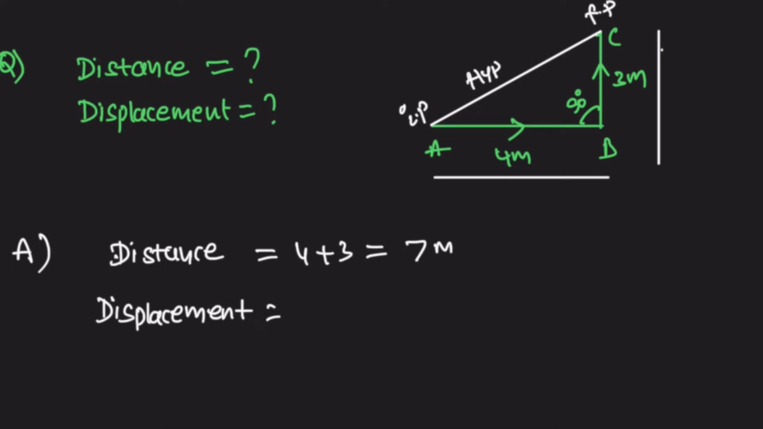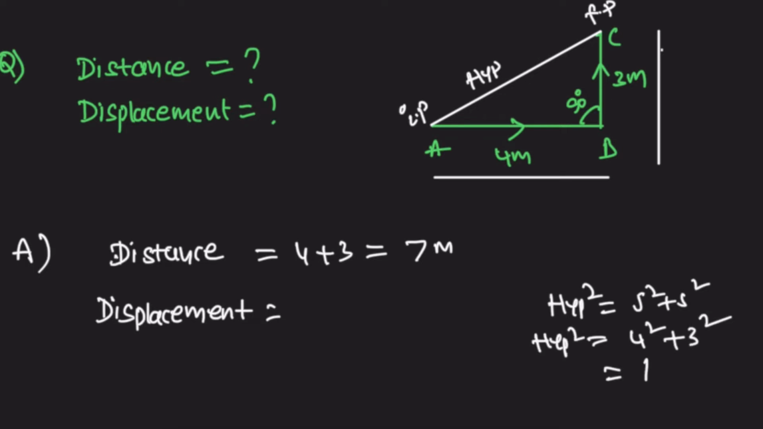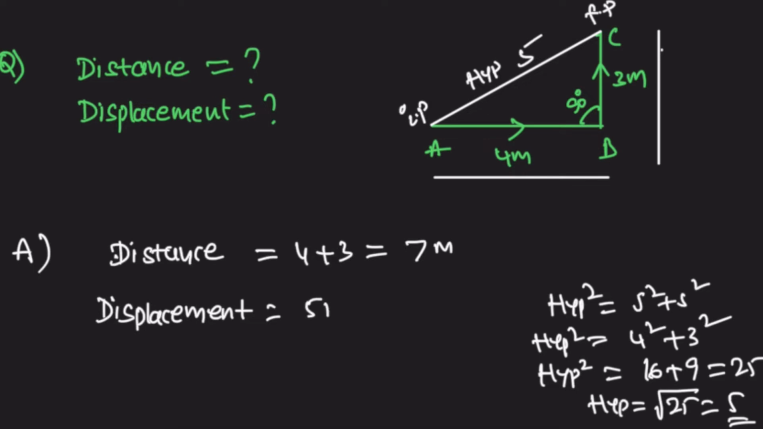We know that in a right angle triangle, hypotenuse square is equal to side square plus side square. One of the sides is 4, another side is 3. So 4 square is 16, plus 3 square is 9, so that is 25. Hypotenuse square is equal to 25, but I want only the hypotenuse, so bring the square to this side, then it becomes root 25, that is 5. So here displacement is 5 meters.